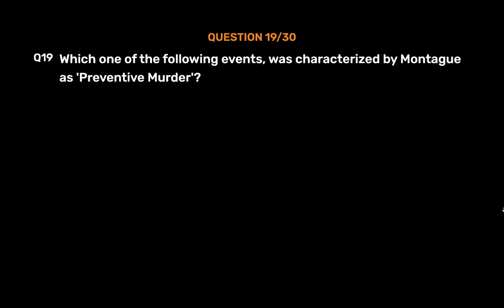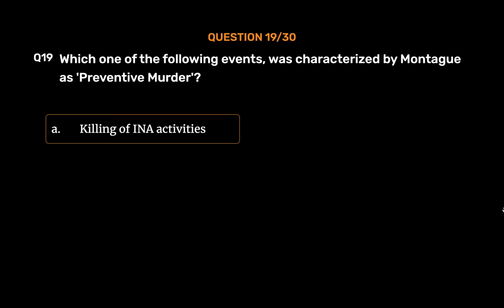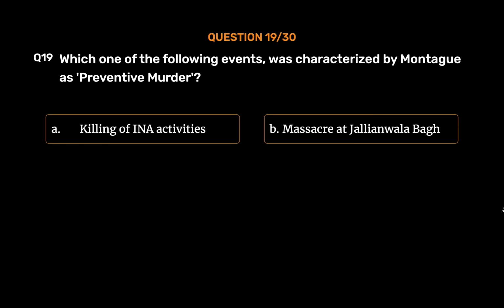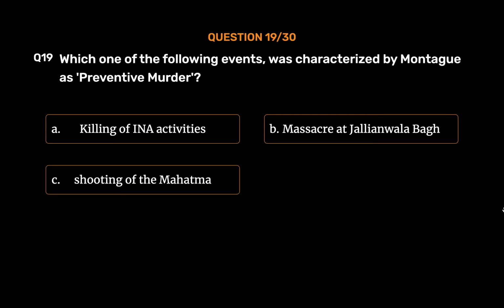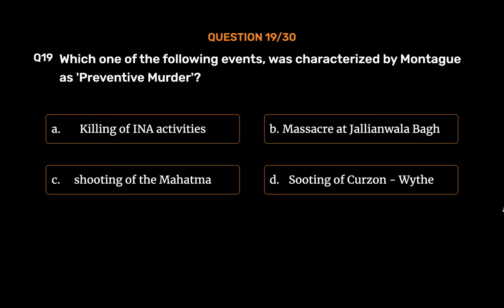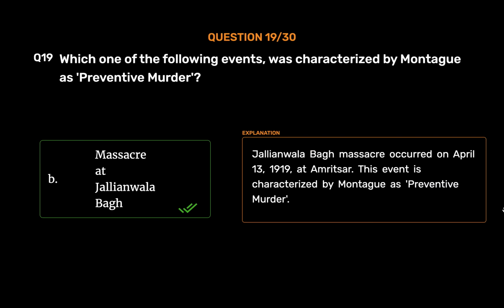Question number 19. Which one of the following events was characterized by Montagu as preventive murder? Option A. Killing of INA activists. Option B. Massacre at Jallianwala Bagh. Option C. Shooting of the Mahatma. Option D. Shooting of Curzon Wyllie. The correct answer is option B. Massacre at Jallianwala Bagh. Jallianwala Bagh massacre occurred on April 13, 1919, at Amritsar. This event is characterized by Montagu as preventive murder.